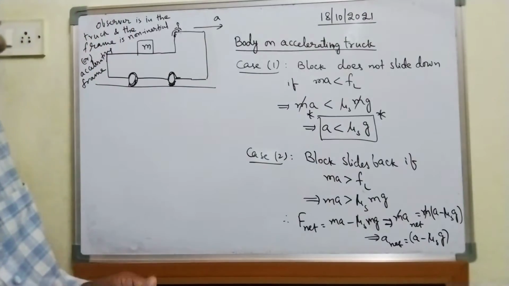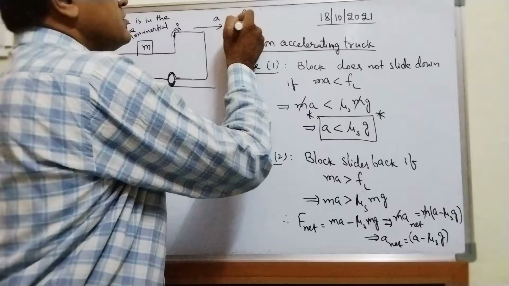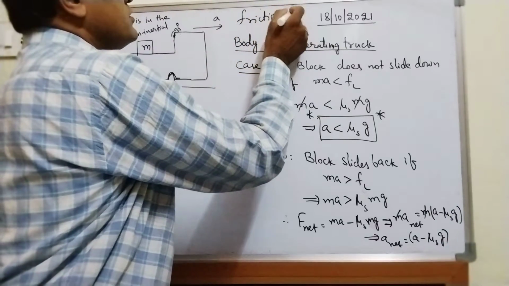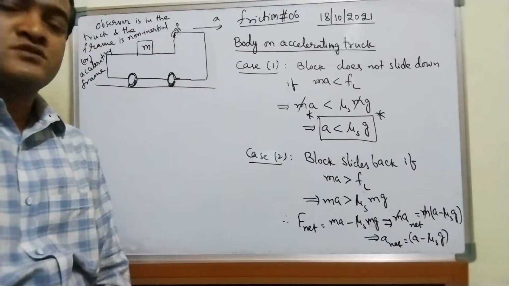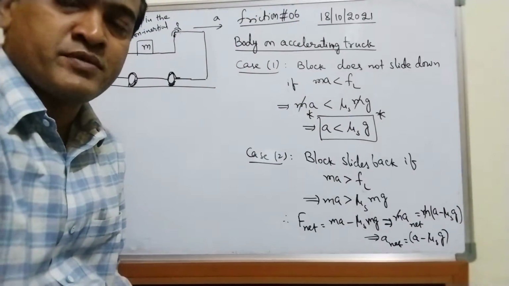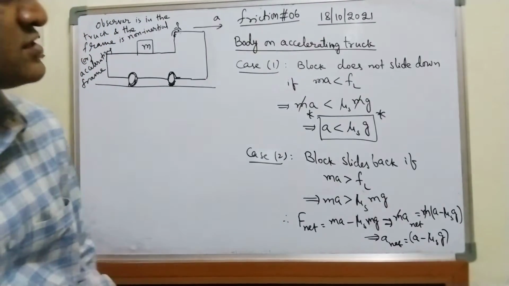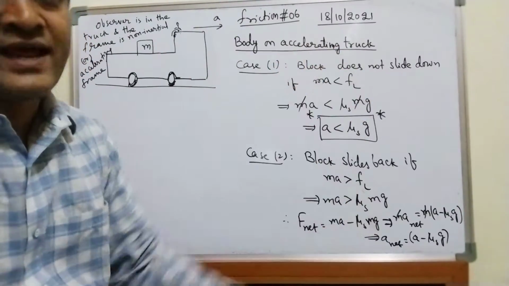So this is session number 6, I think. Friction, number 6. So friction number 6. In this friction number 6, let me recapitulate what we have discussed in the last class. In the last class, I have discussed about body on an accelerating truck.